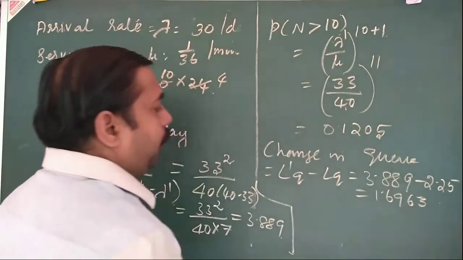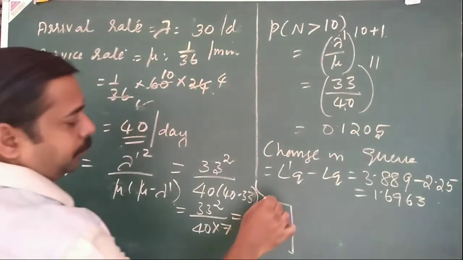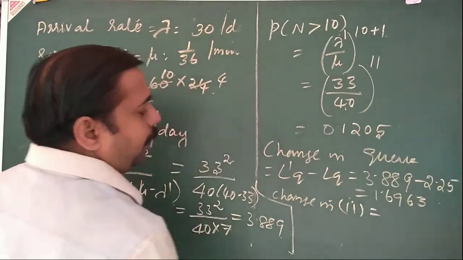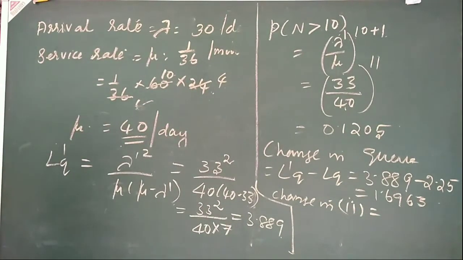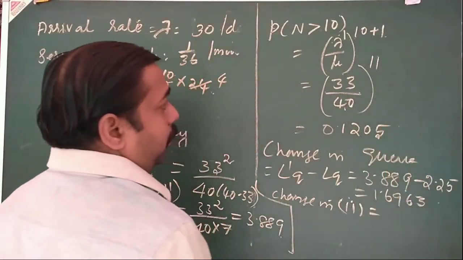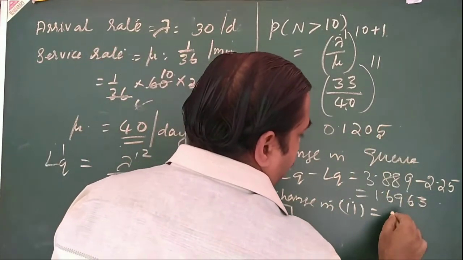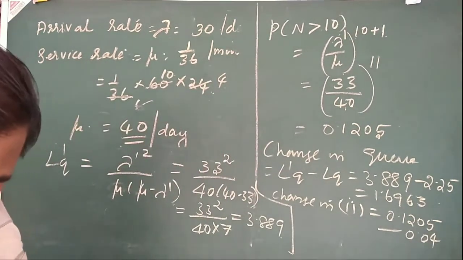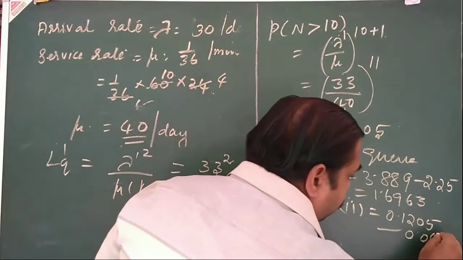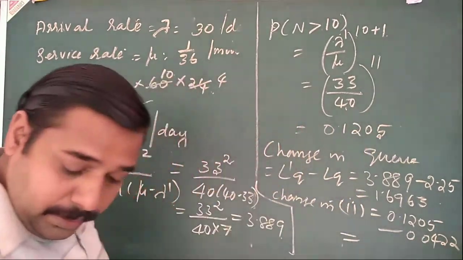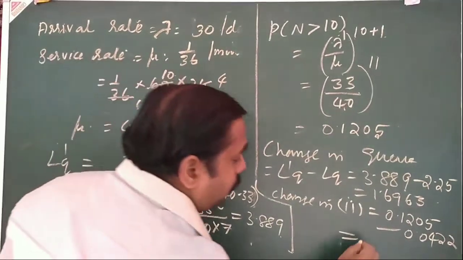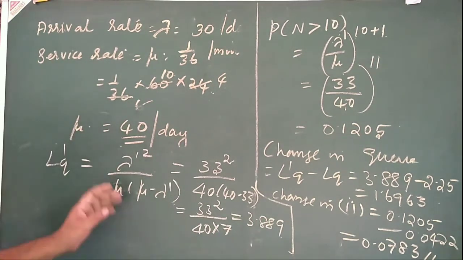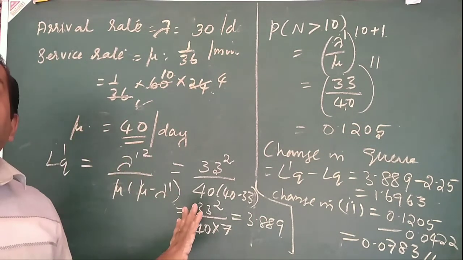So what is change in second? Change in second is, first value, so second value is equal to what? 0.1205 minus 0.0422. So its value is equal to 0.078. So this is the question.